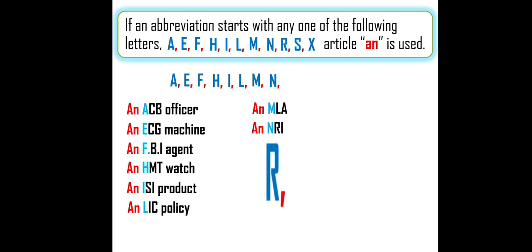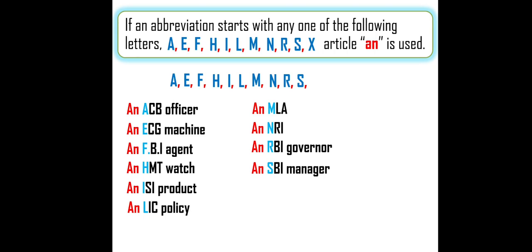Next letter is R. An RBI Governor, Reserve Bank of India. It's an abbreviation that started with R, so the answer is an. S, not yes, S. Many people pronounce it in a wrong way. An SBI manager, SBI bank.